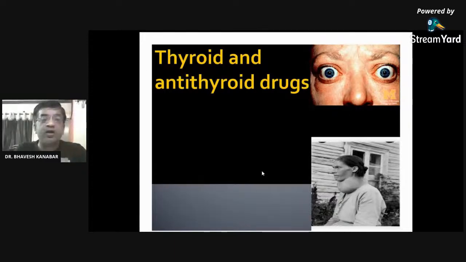You may have heard among your relatives, as well as your nearby relatives, that many of them are taking thyroxine, or that they are having a thyroid disorder. Thyroid ની ખામી છે, thyroid છે, એવું ઘણાને આપણે સાંભળ્યું હશે. So here in this class we are going to see the drugs which are helpful to those patients.